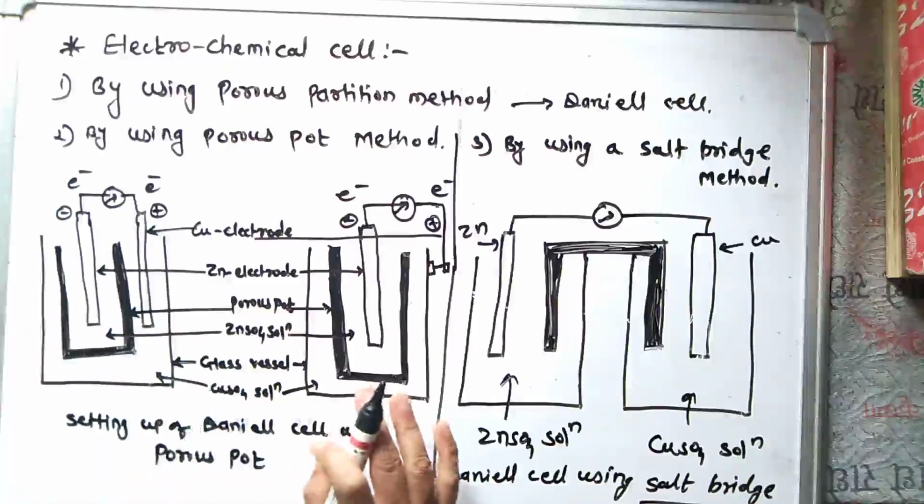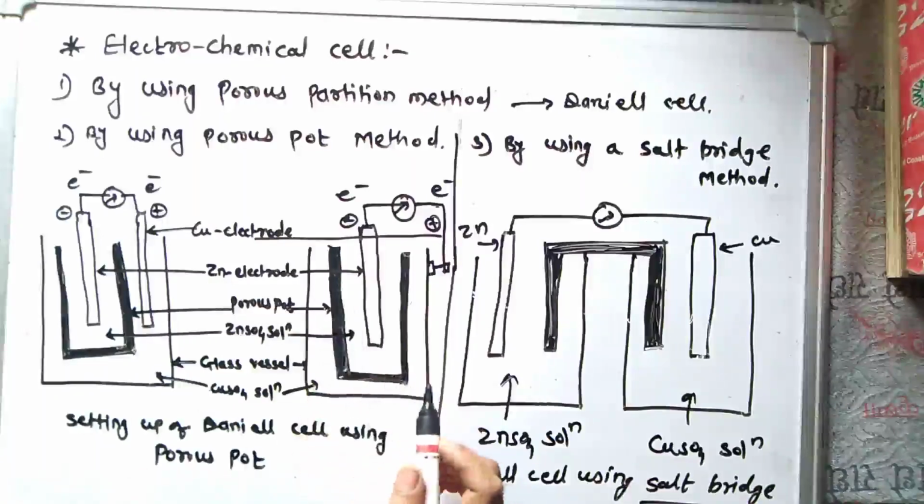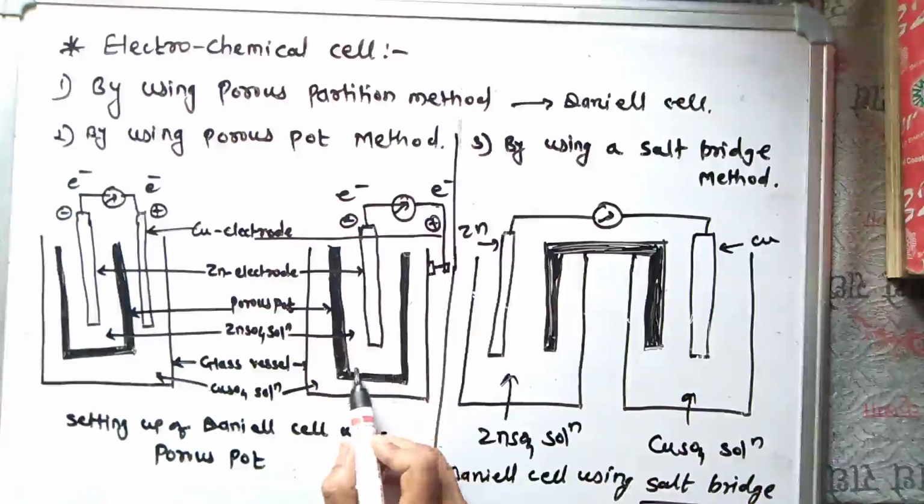We see the porous pot method having the second half cell. This half cell consists of an outer copper vessel containing a solution of copper sulfate. A porous pot containing a solution of zinc sulfate is immersed in the solution of copper sulfate.